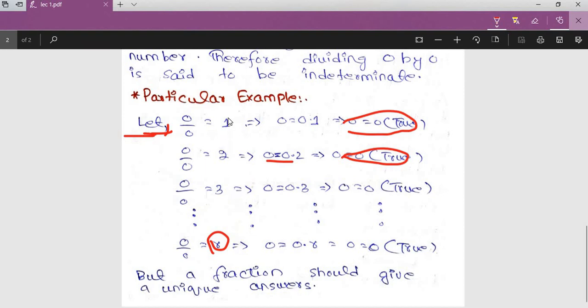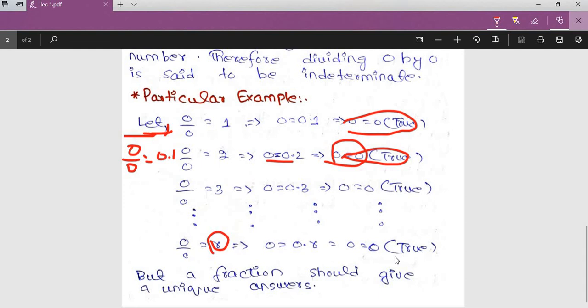I'm just considering the natural numbers here, but if we say that 0 divided by 0 is 0.1, and we multiply, we'll get the same result, 0 is equal to 0, and we'll be getting a true result. So that is the reason dividing 0 by 0 is not unique. Because of uniqueness, we are saying that it is undefined.